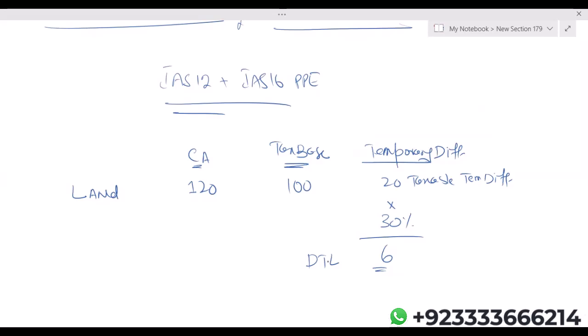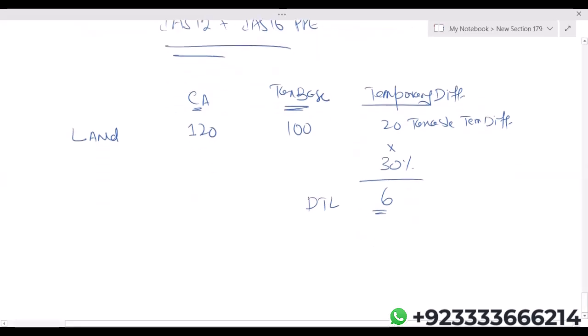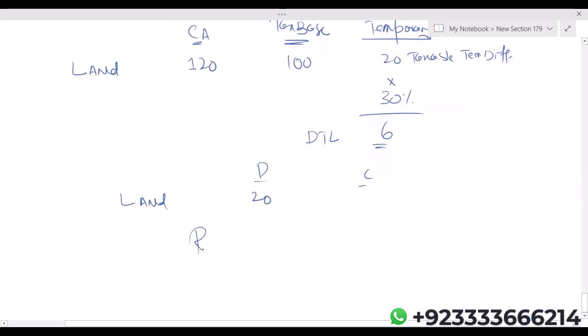Or you can say that when your deferred tax arises from an equity item, then it will be charged to equity. So simply, during the current year, the first entry was land debit by 20, revaluation surplus/OCI credit by 20.